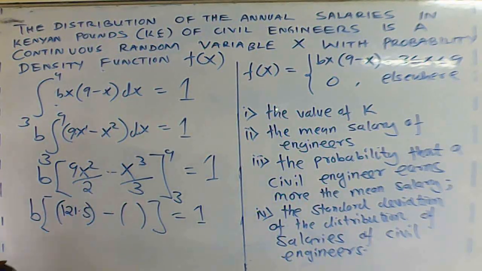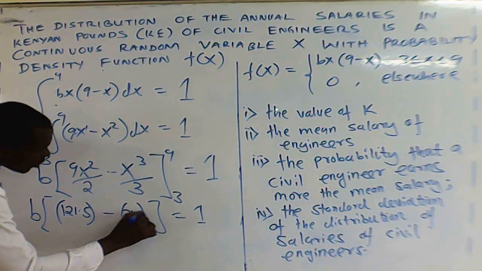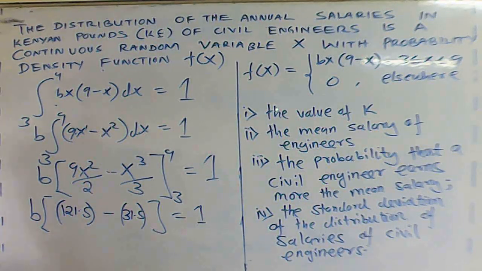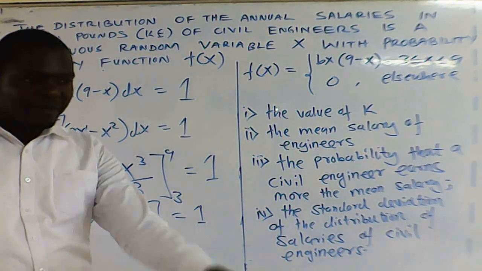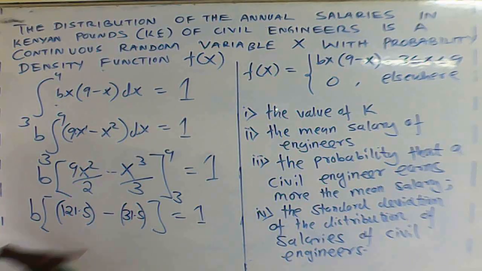Substitute 3. You have 31.5. That's what we all have. Have you confirmed that? Good. So 121.5 minus 31.5, what do we have?